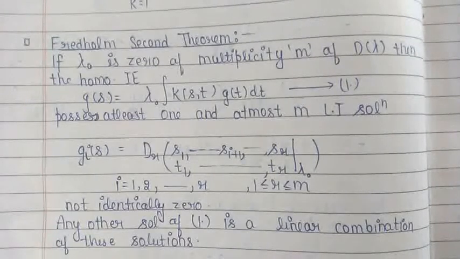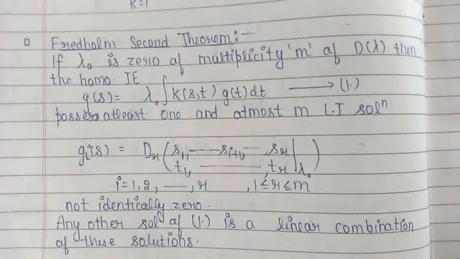Fredholm's first theorem does not hold in the case when lambda is a root of the equation D(lambda) = 0. As we already discussed in the second chapter, if we have a separable kernel and lambda is a root of the equation D(lambda) = 0, then the homogeneous Fredholm integral equation always has non-trivial solutions, which we obtained in the Fredholm alternative theorem.